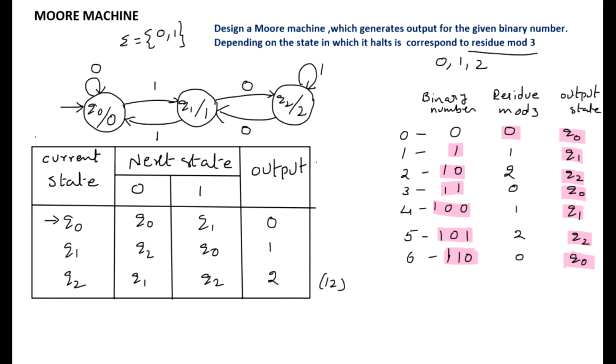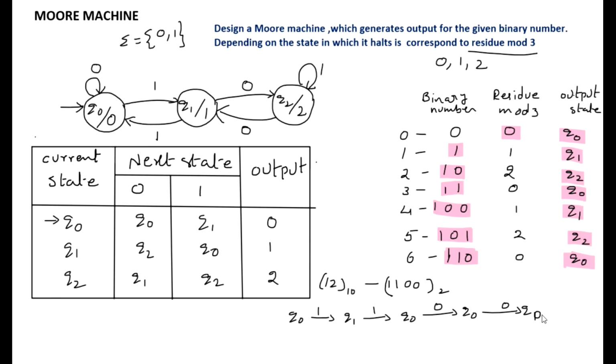Let us trace with an example. For 12, the binary equivalent number is 1100. Q0 on 1 moves to the state Q1, and Q1 on 1 moves to the state Q0, and Q0 on 0 moves to the state Q0. Q0 on 0 moves to the state Q0. The machine halted at Q0, so the output is 0. When 12 is divided by 3, the remainder is 0. So it is matched.